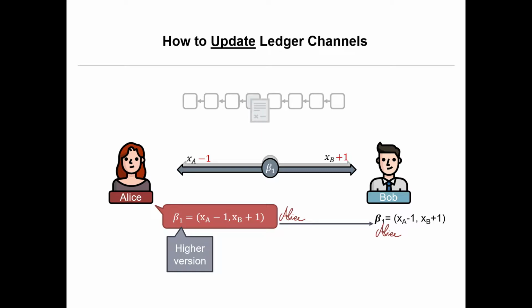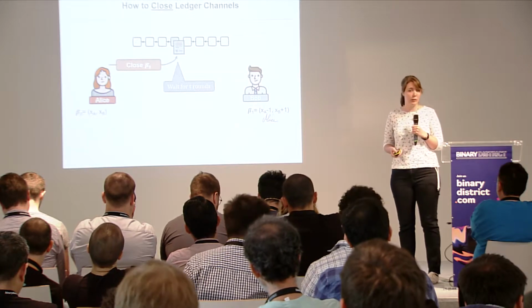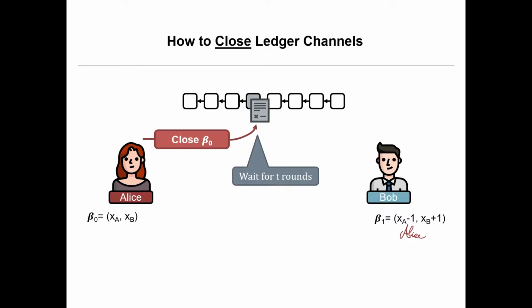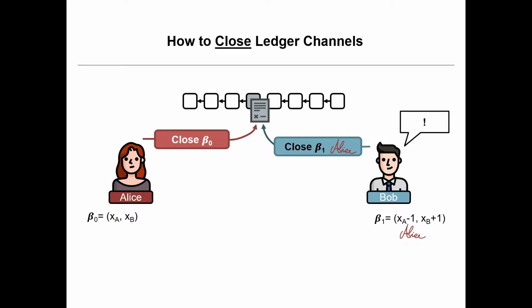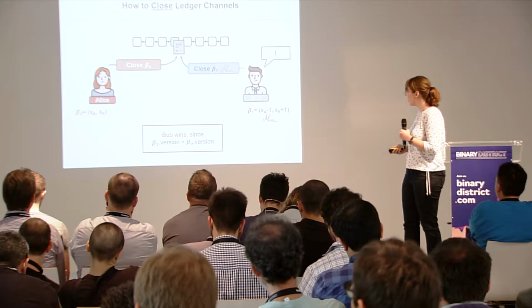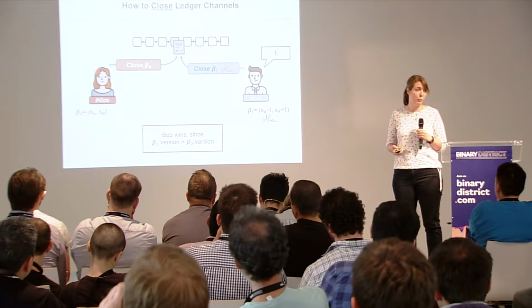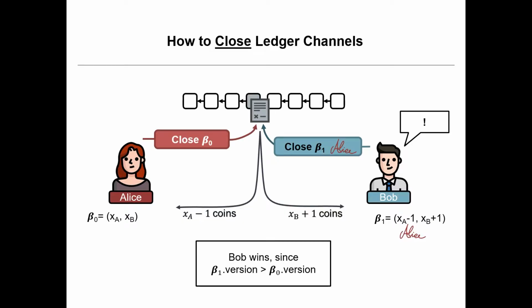So now when they want to close, Alice will maybe try to close an outdated state or only has an outdated state. So she puts beta 0 in the smart contract. The contract then, of course, has to wait for a couple of rounds, so Bob has the opportunity to see, oh, wait, something is going on, I need to react. And then Bob sends the information he got from Alice, the new distribution of coins, and, of course, her signature, to prove to the contract that Alice agreed to this new distribution. And the contract validates both of them, sees, oh, the version of Bob is newer, so Bob's statement is correct, and the coins are paid out accordingly. So that's a very simple representation of how a channel works.